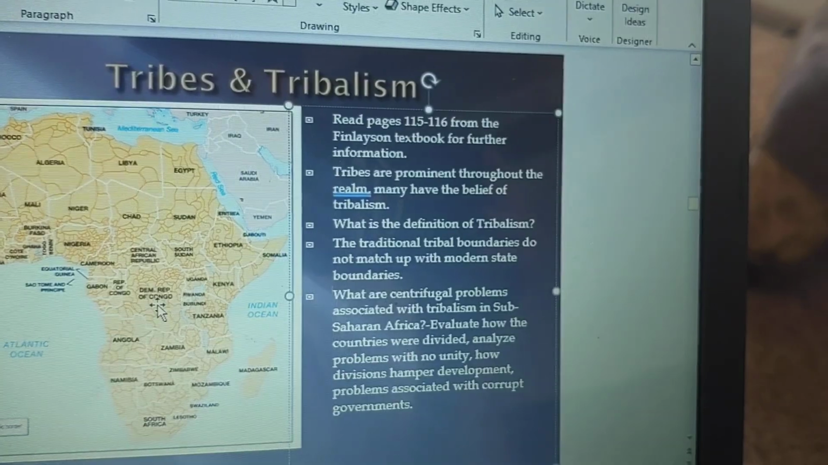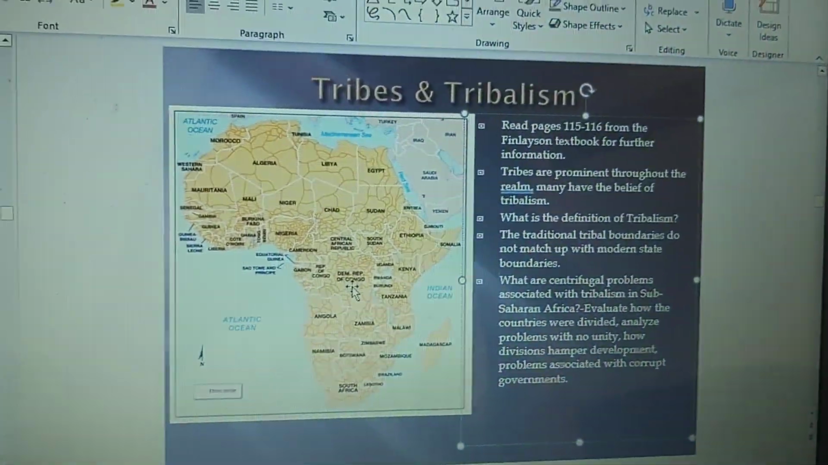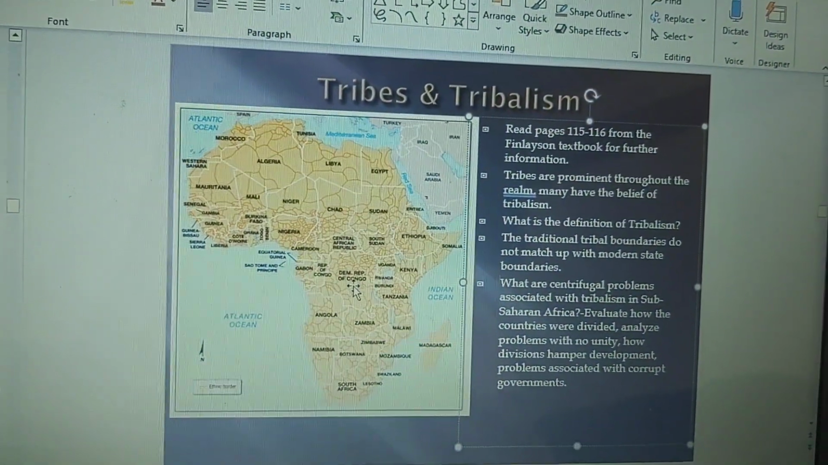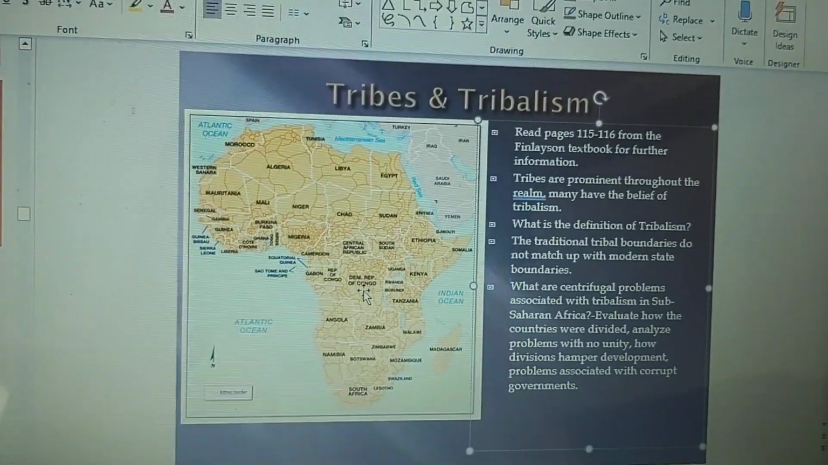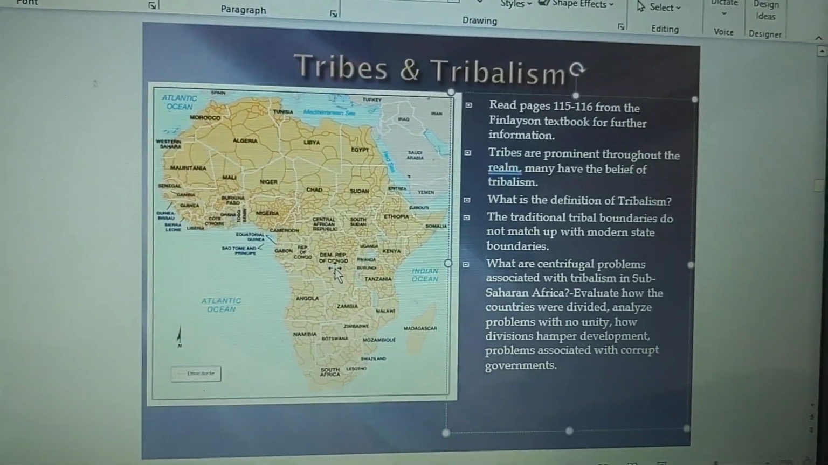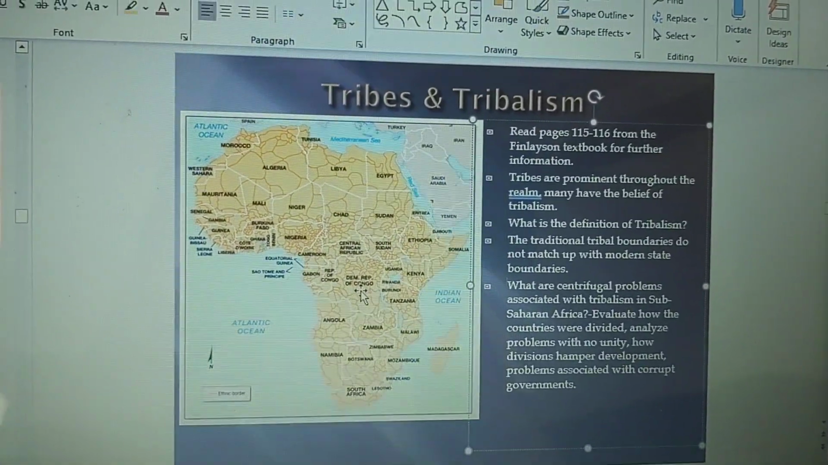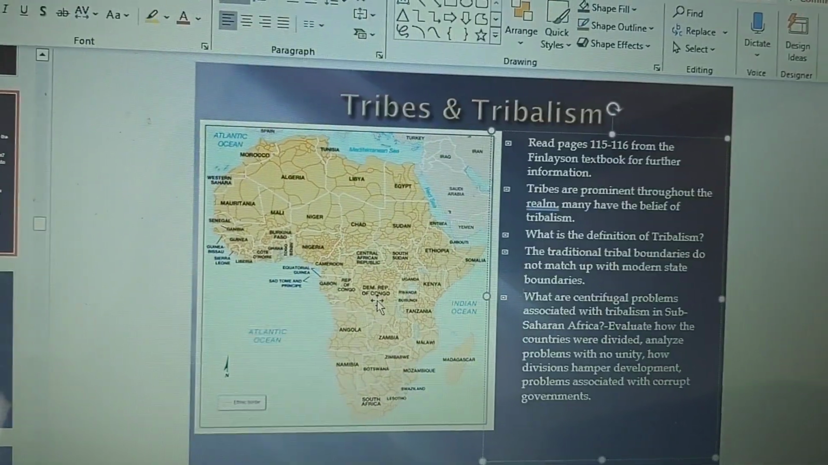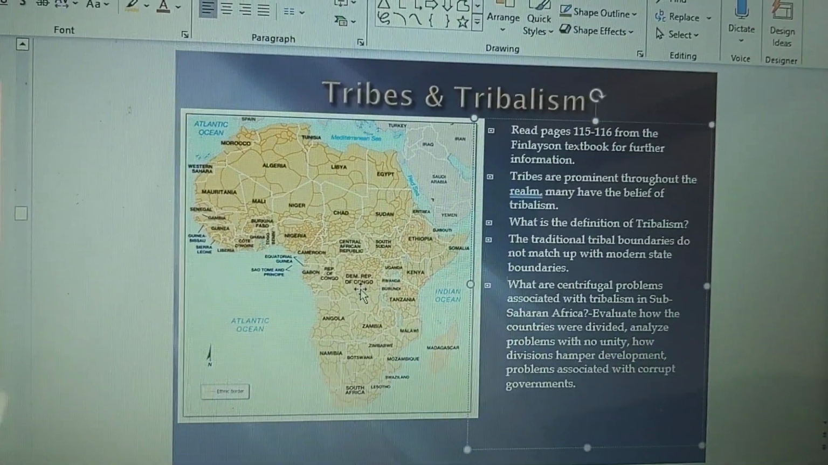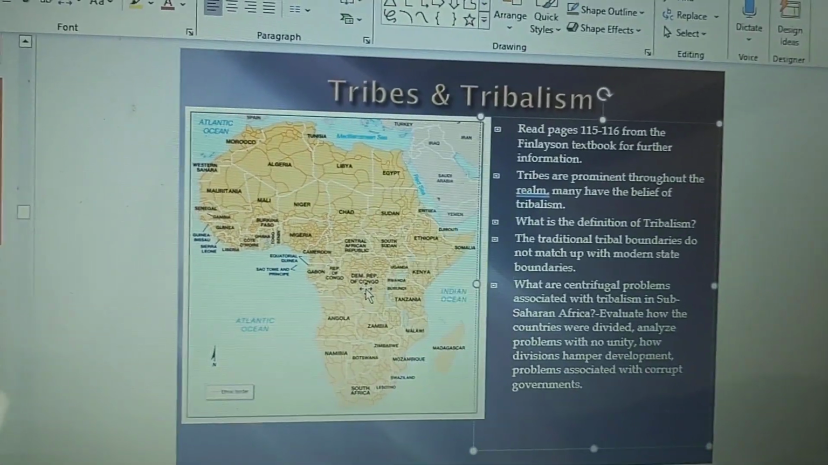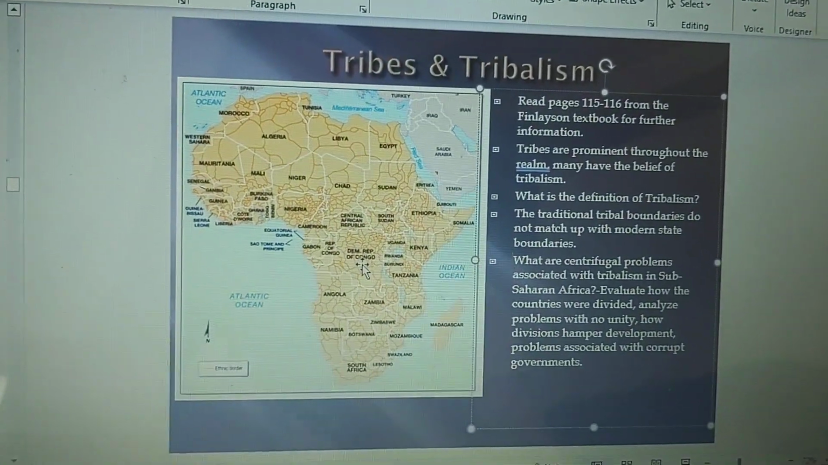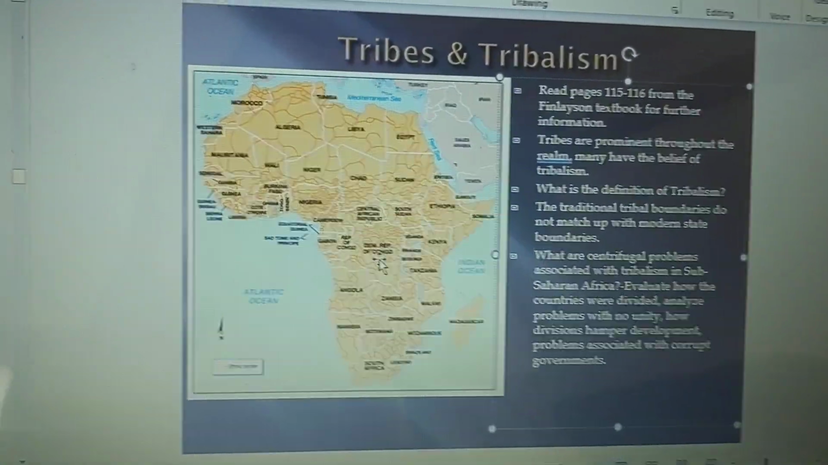So the question is, what is the definition of tribalism? Tribalism is when you're more loyal to your tribe or people of the same ethnicity, religion, etc., than your country as a whole. So you're more loyal to the people that are similar to you than your country as a whole. Now, this has created problems.